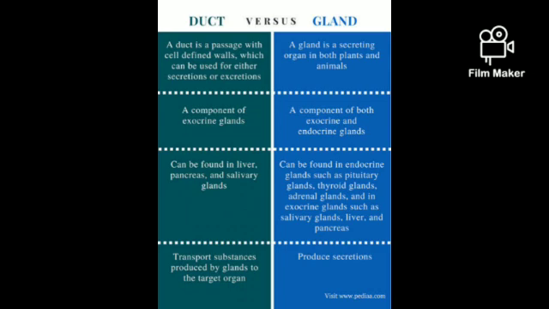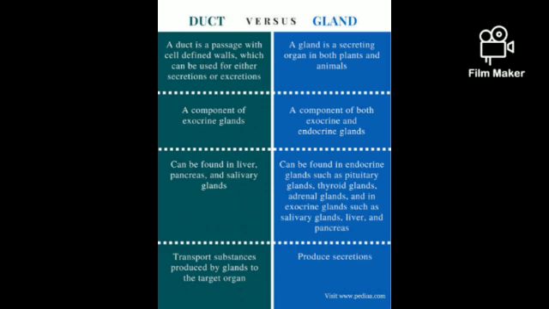Duct versus gland, from the endocrine system. A duct is a passage with cell-defined walls which can be used for either secretions or excretions, whereas a gland is a secreting organ in both plants and animals. Duct is a component of exocrine glands and gland a component of both exocrine and endocrine glands.